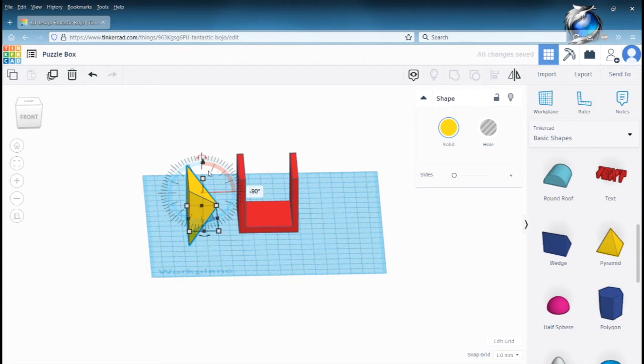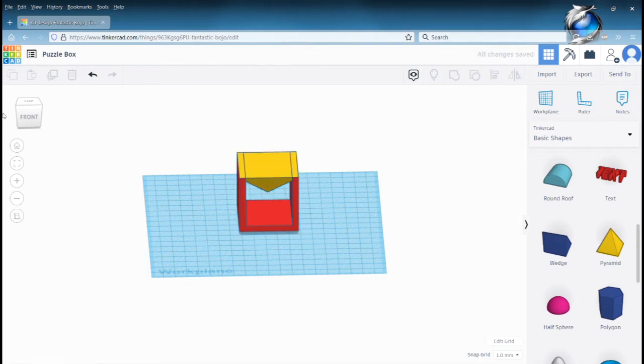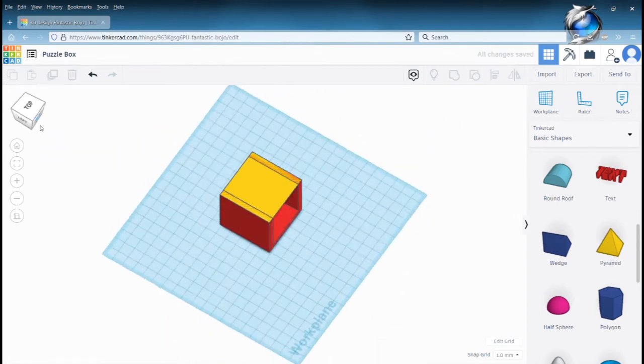Actually, on this one we're going to 180, so I'm going to go all the way around. Move it over in place, move it up, and again we're going to align it three ways to the top, center, and center. So we should have it. That's how it looks.